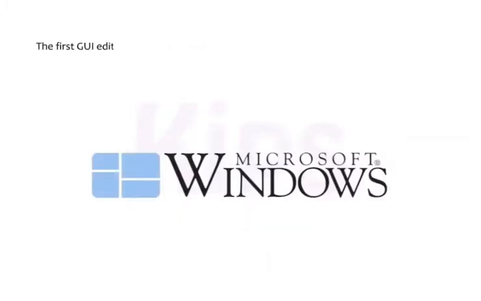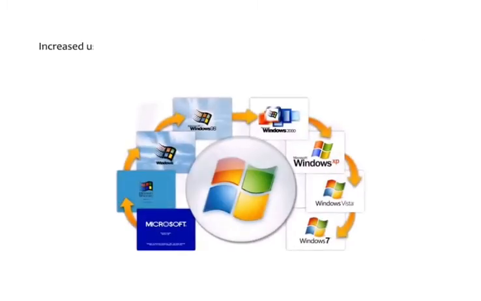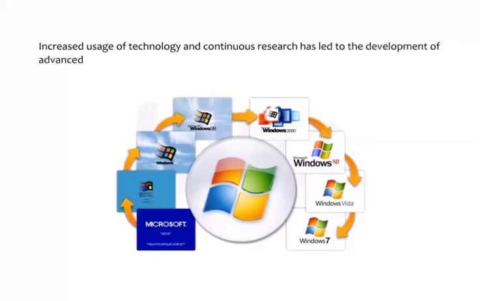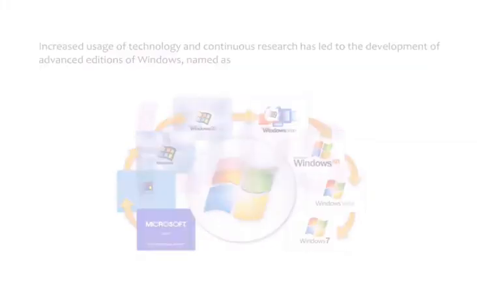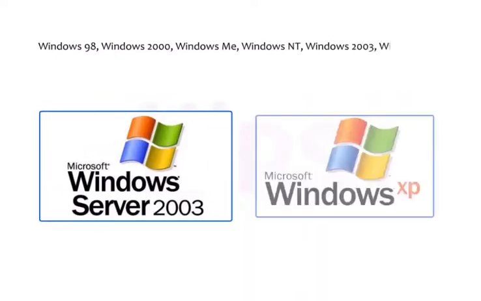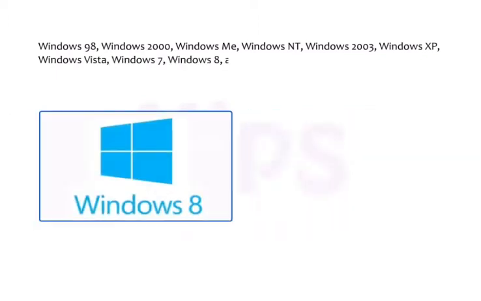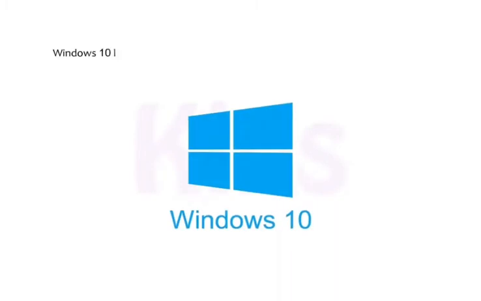The first GUI edition of Windows featuring a new user interface was introduced in 1985 and was called Windows 1.0. Increased usage of technology and continuous research has led to the development of advanced editions of Windows, named as Windows 98, Windows 2000, Windows ME, Windows NT, Windows 2003, Windows XP, Windows Vista, Windows 7, Windows 8 and Windows 10. Windows 10 being the latest version of Windows was released on July 29, 2015.